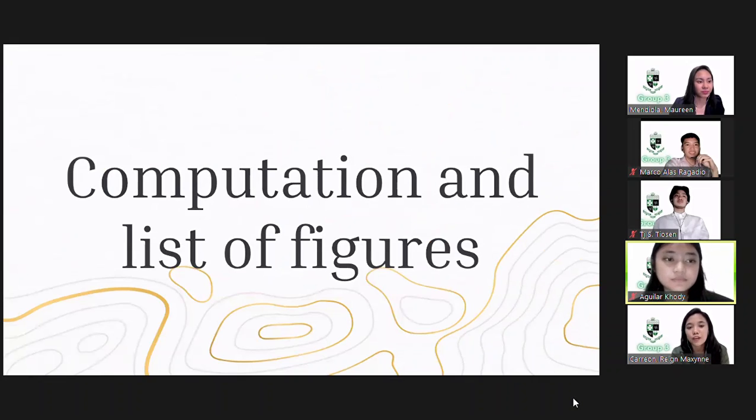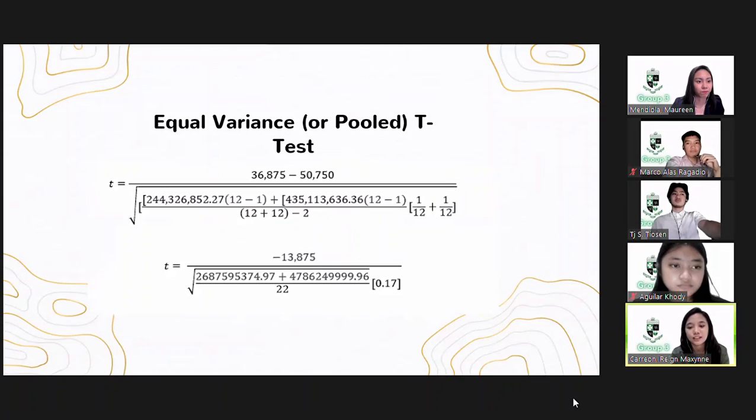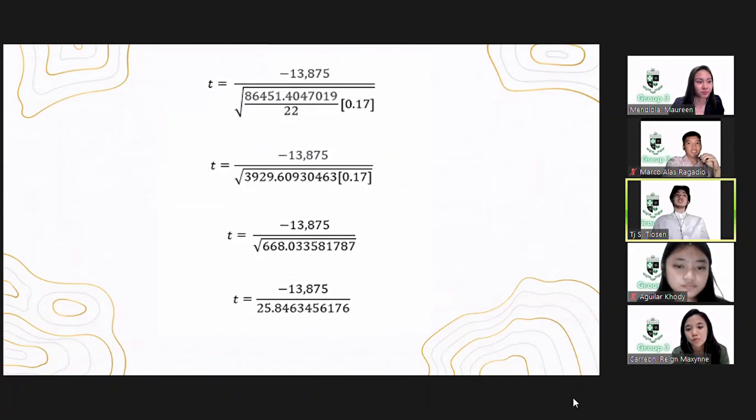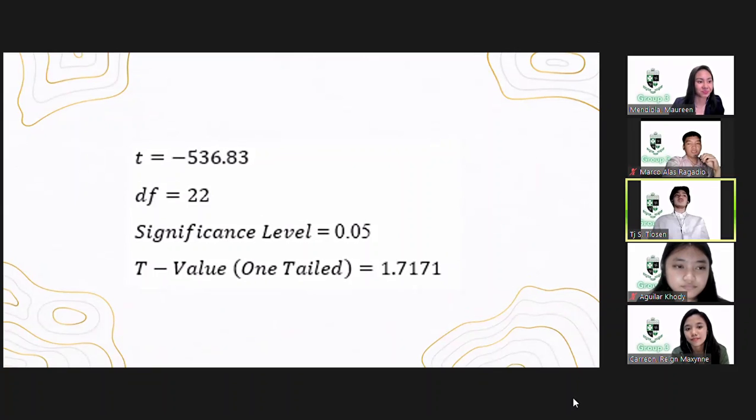Computation and list of figures. Here is the computation of the variance. Mean 1 is 36,875. Mean 2 is 50,750. Here's the computation of the equal variance t-test. The t-value is negative 536.83. Degree of freedom is 22. Significance value is 0.05. The critical T-value is 1.7171.